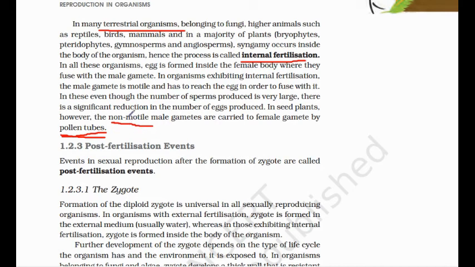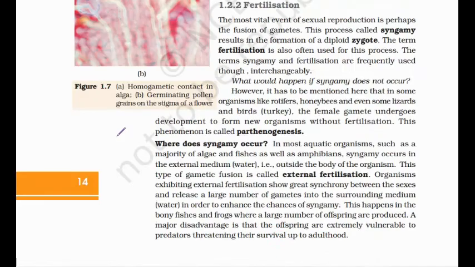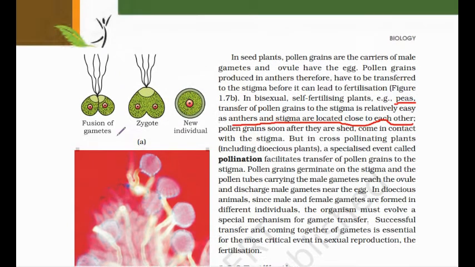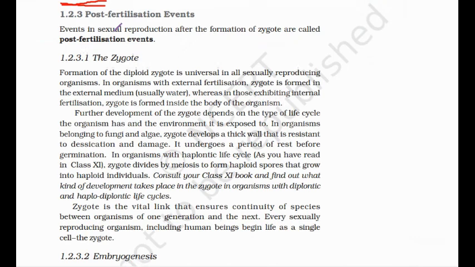So please remember the difference between external and internal fertilization, and their examples. In gamete transfer also the examples are important, meaning in which cases water is the medium for gamete transfer. So we have discussed that fertilization may be external or internal.